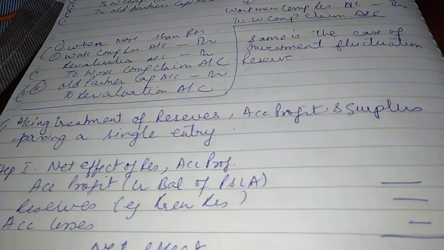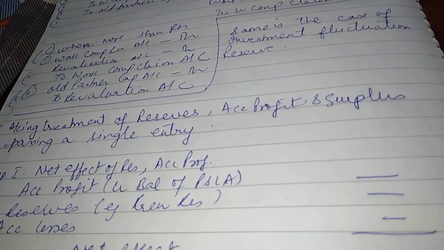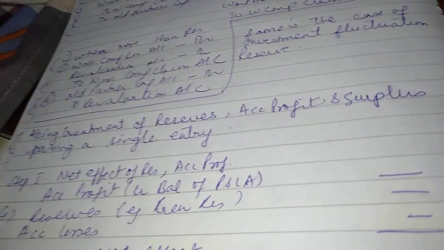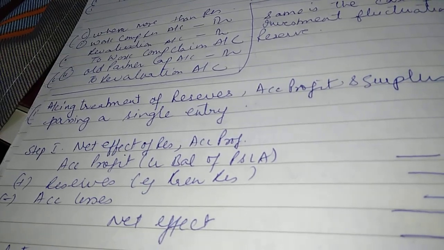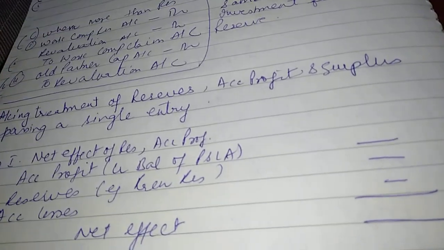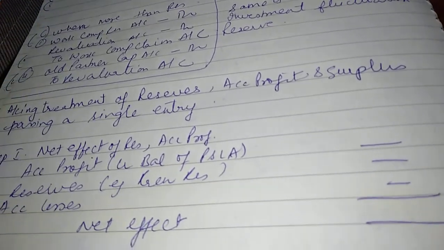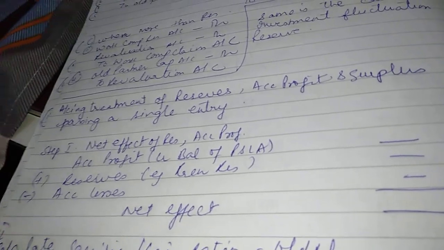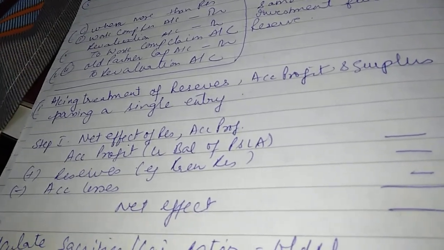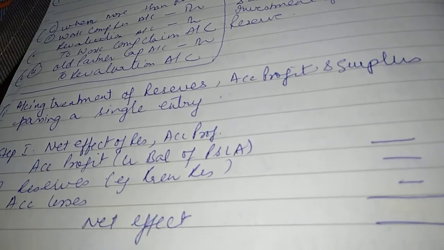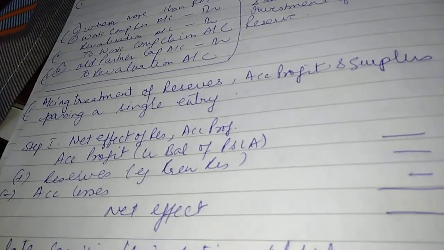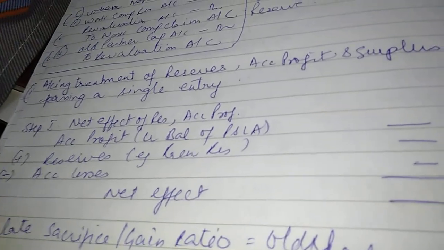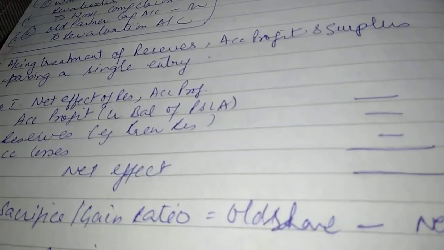Okay. Next is an important question, beta. If you have been asked to adjust reserves, accumulated profit and surplus by passing a single adjusting entry, so how are you going to do it? Firstly, you have to calculate net effect. How? You have to add the balance in profit and loss account, that is accumulated profit. In that you have to add reserves. If there is any loss, you will deduct. If there is advertisement suspense, you will deduct. You are going to get net effect.